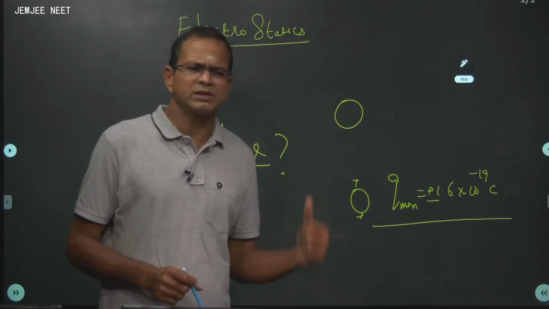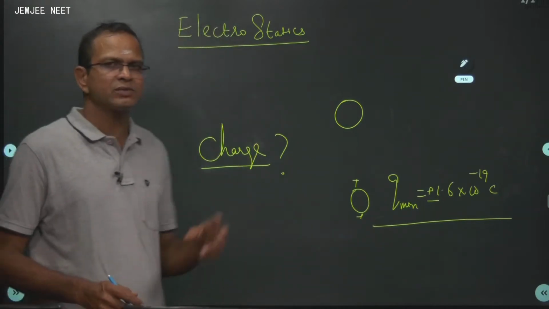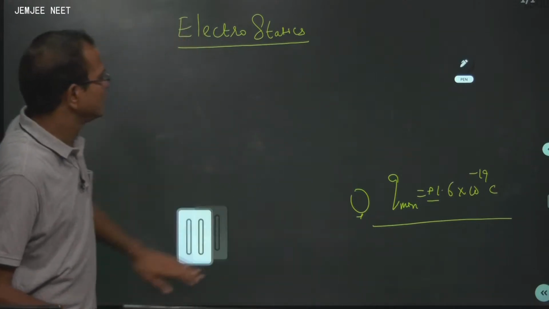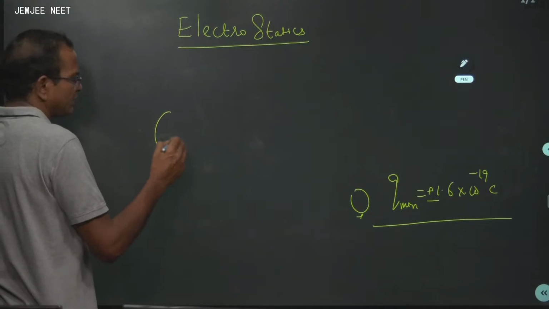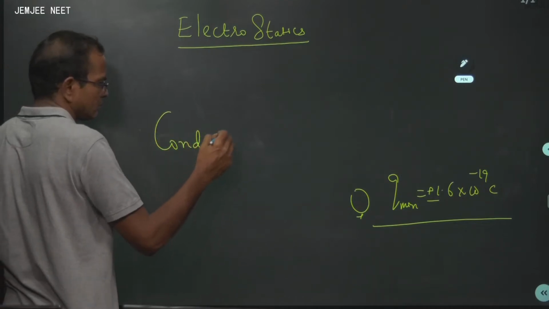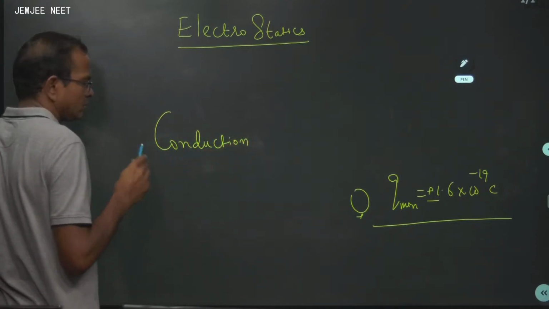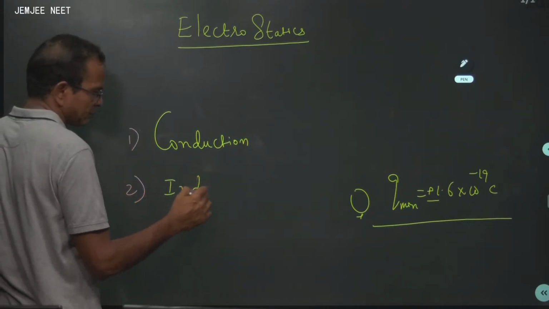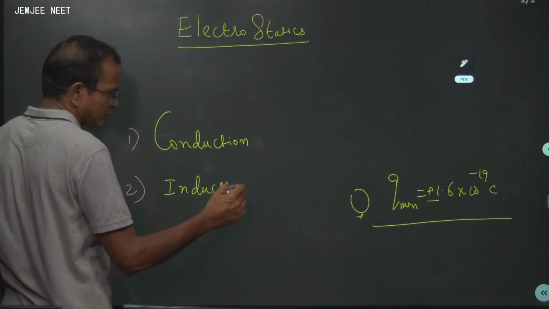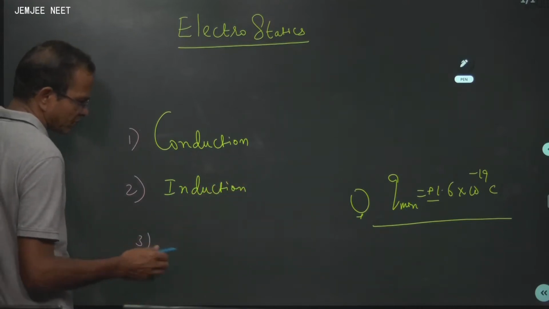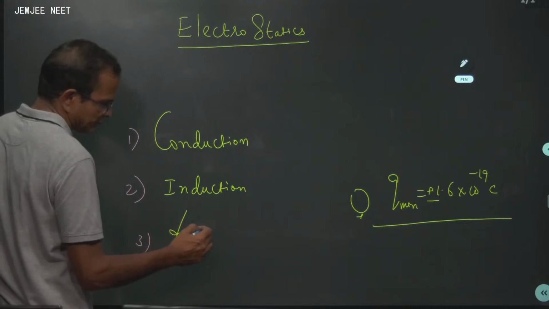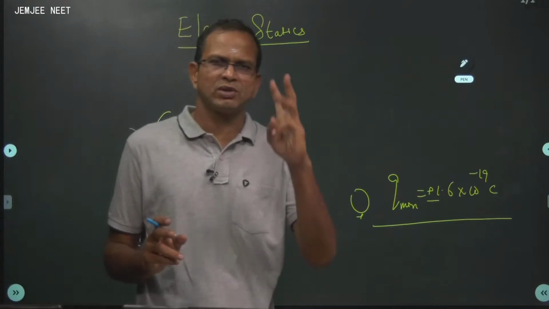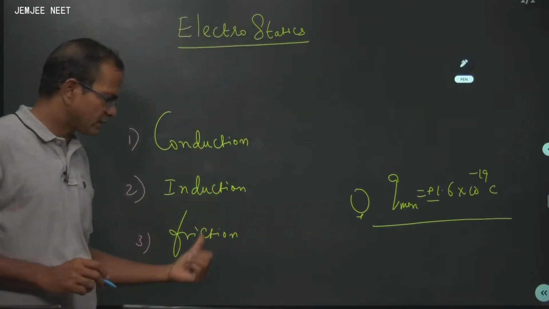Okay. How to charge a body? In our class, we have discussed 3 methods of charging a body. What are they? Come on. One is charging by conduction. Number 1, conduction. Number 2, induction. Number 3, friction. A given body can be charged by 3 methods: conduction, induction and friction.